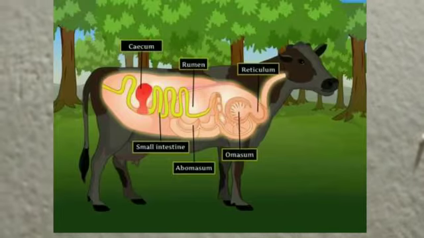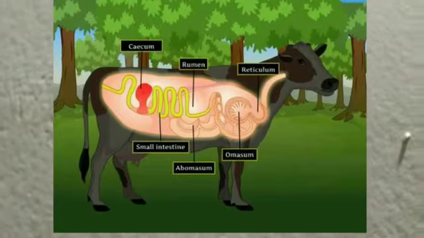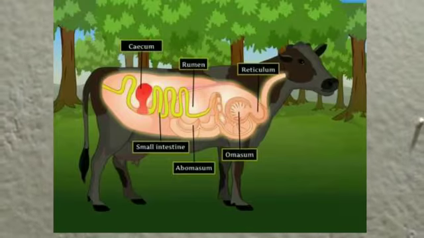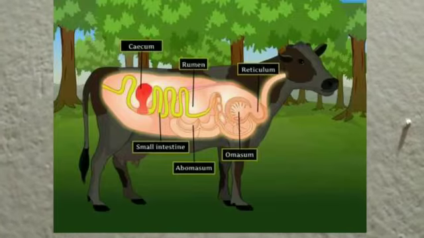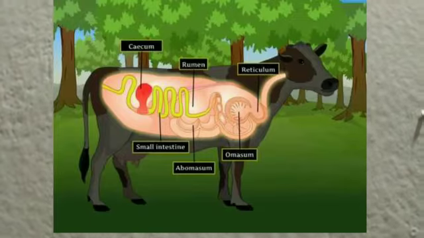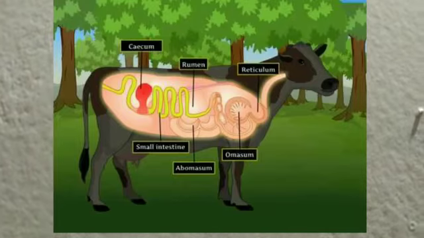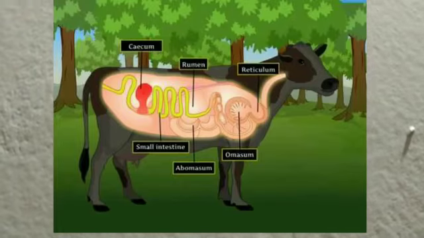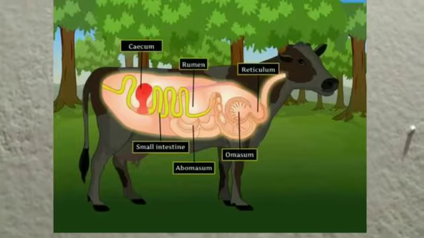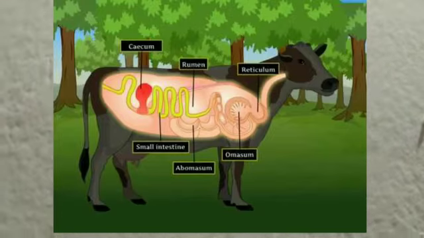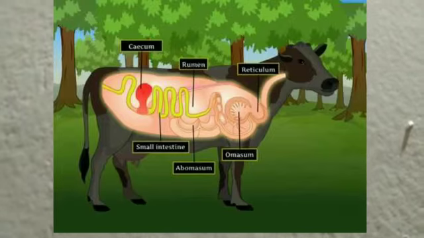Hydrochloric acid and digestive juices are secreted in these chambers, and the food is now fully digested. It is then sent to the small intestine for absorption, and the leftover undigested food is passed on to the large intestine, from where it is excreted.